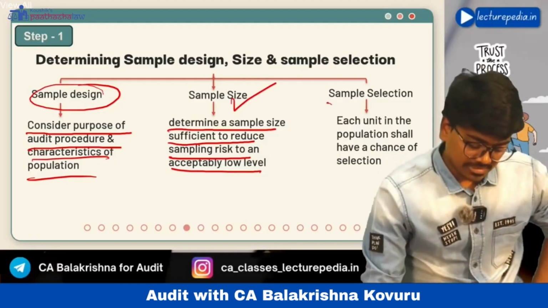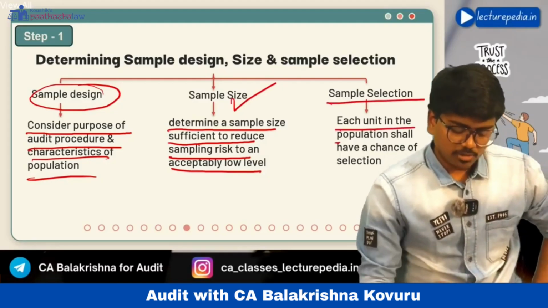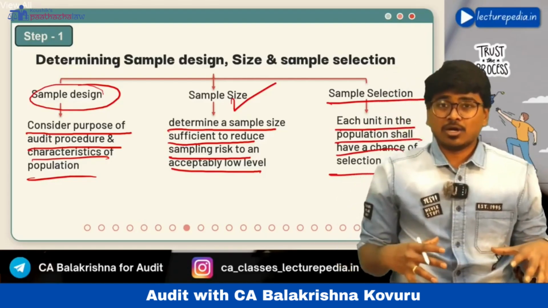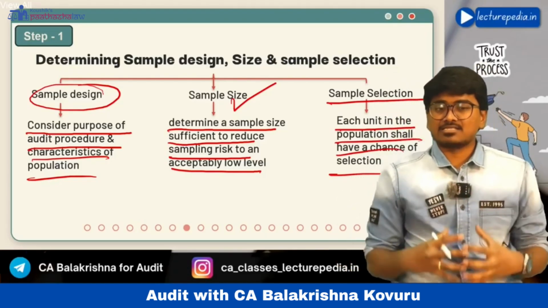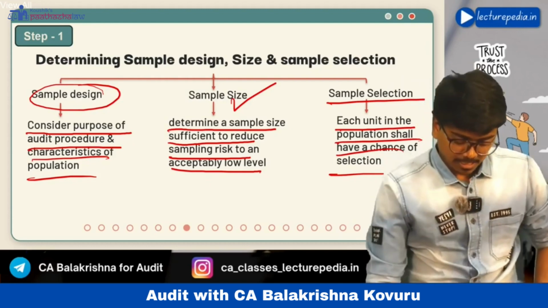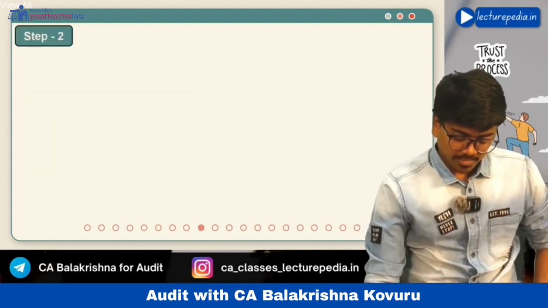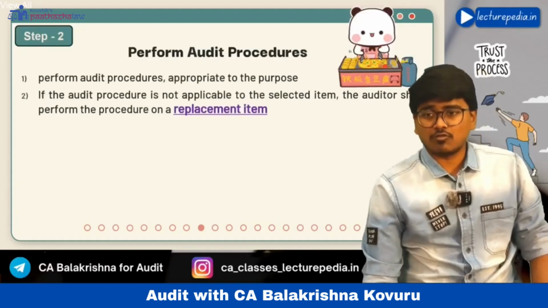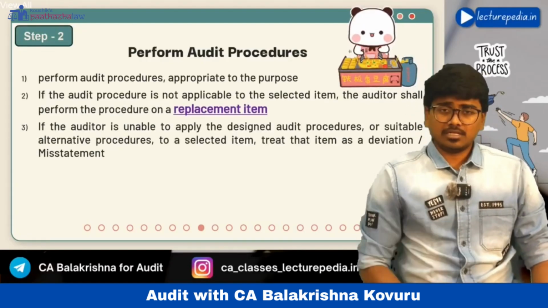Next, sample selection. Each unit in the population shall have an equal chance of being selected. Okay, so this way you have selected the sample. After selecting the sample, step 2 is to perform audit procedures, right? Perform audit procedures on what? On the sample that you have selected.